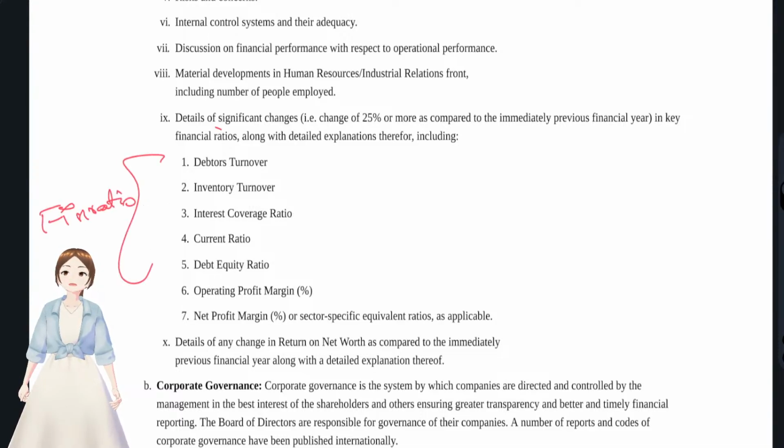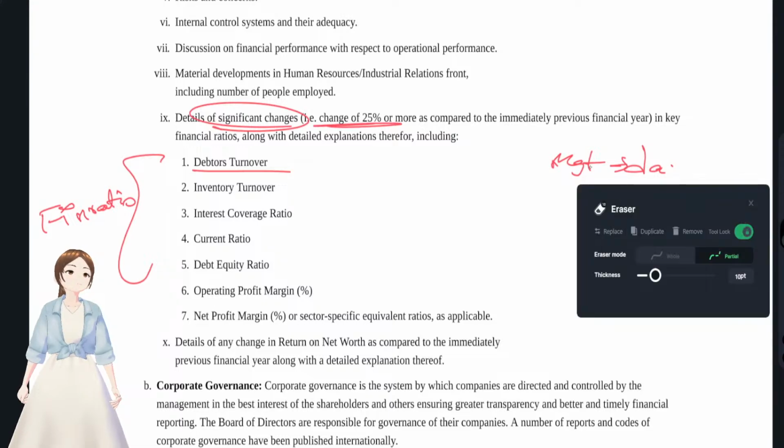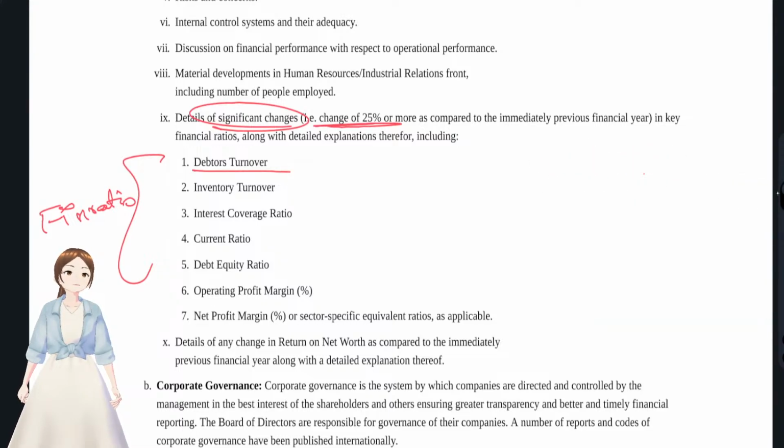If there's a significant change, that is 25% or more, with regards to debtors and turnover. You see, management is mostly responsible for day-to-day activities like the financial performance of the entity, right? So if the management has achieved any significant improvement, or a significant decrease in the ratios also, it has to mention all the financial ratios like debt equity ratio, most important, operating profit margin, that is gross profit, and net profit margin.